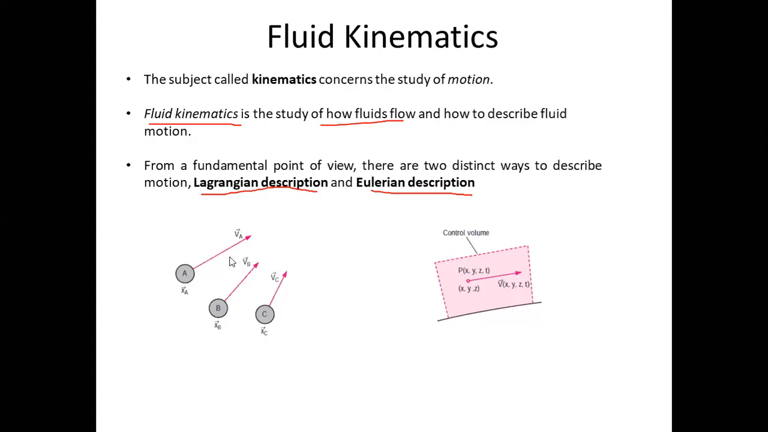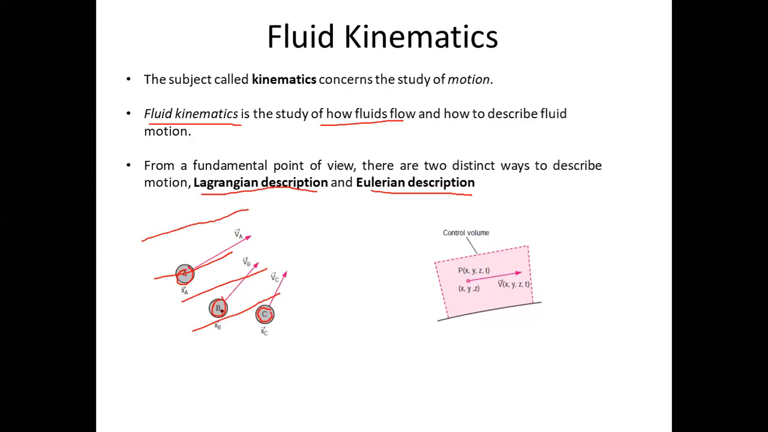If we are observing the movement of each and every fluid particle, let's say there was a fluid flowing. Fine. Let's say this is a fluid which is flowing. So in this flowing of the fluid, if we observe individual fluid particles, let's say this is an individual fluid particle A, this is individual fluid particle B, and this is individual fluid particle C. There could be millions of fluid particles.